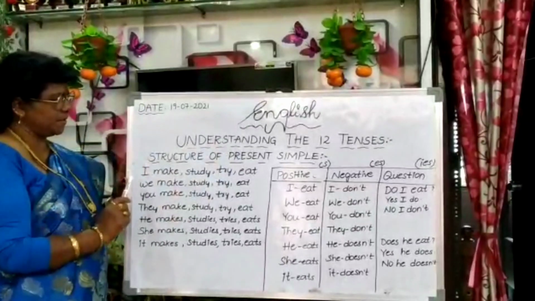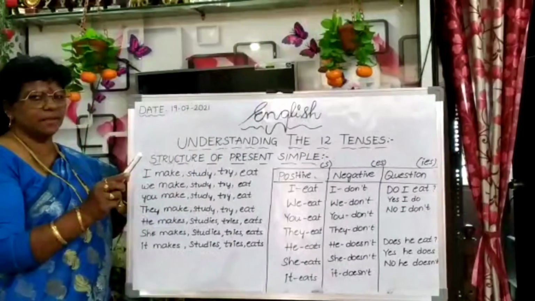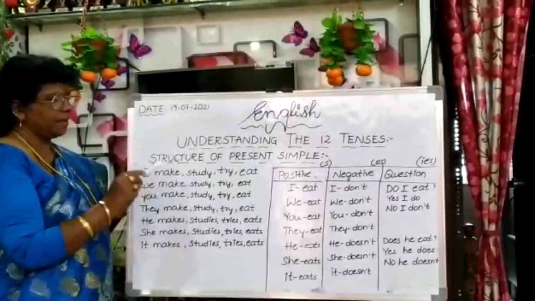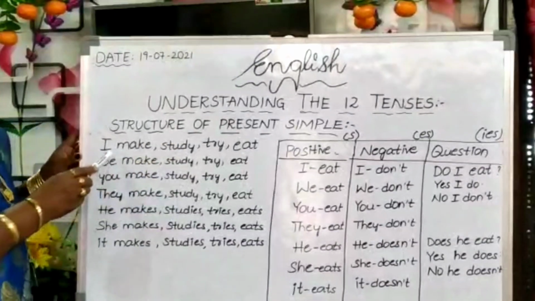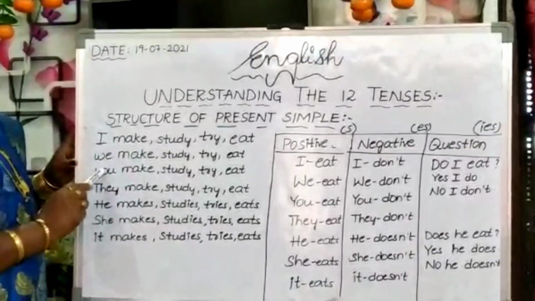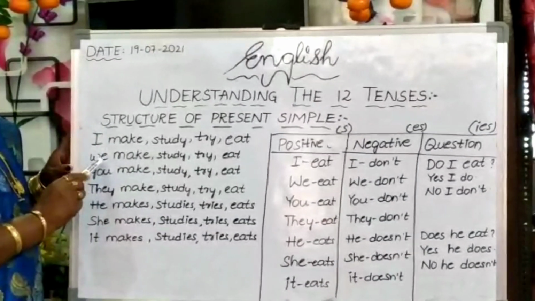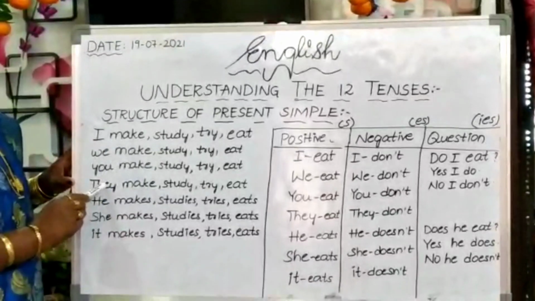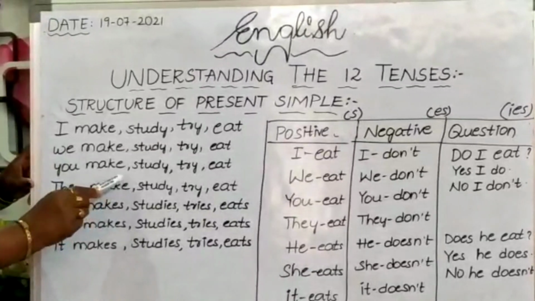Structure of present simple. What's the structure of present simple? I already told you first person, second person, third person. So first, second, third persons, how we use in present simple. I make, we make, you make, they make. This is first person singular, this is first person plural, this is second person singular and plural, this is third person plural. Here also, along with the verb we are not using anything.